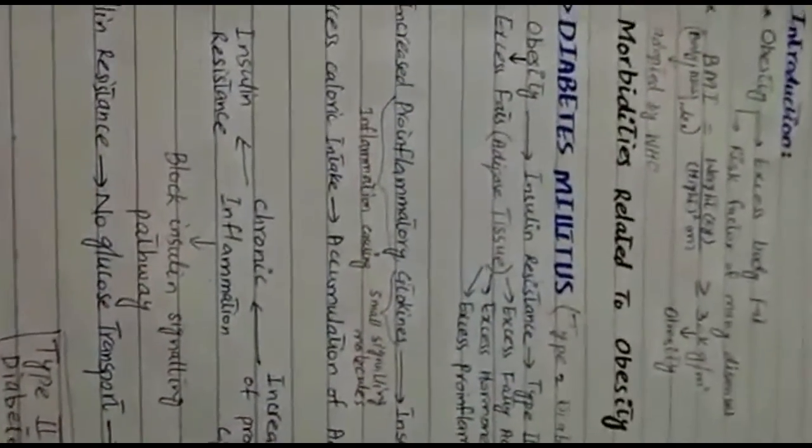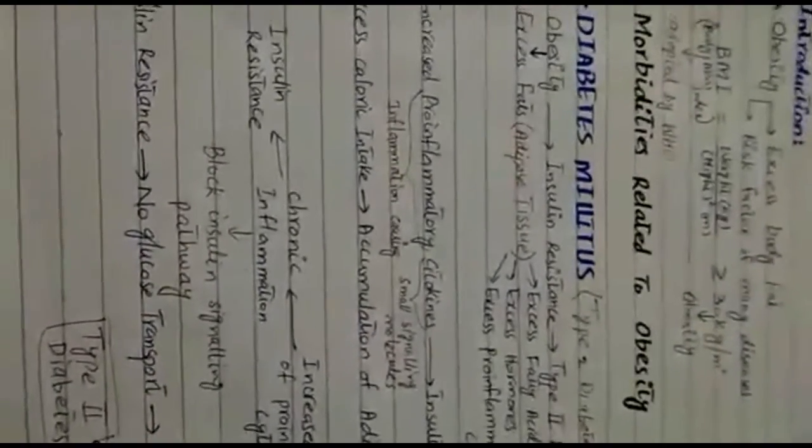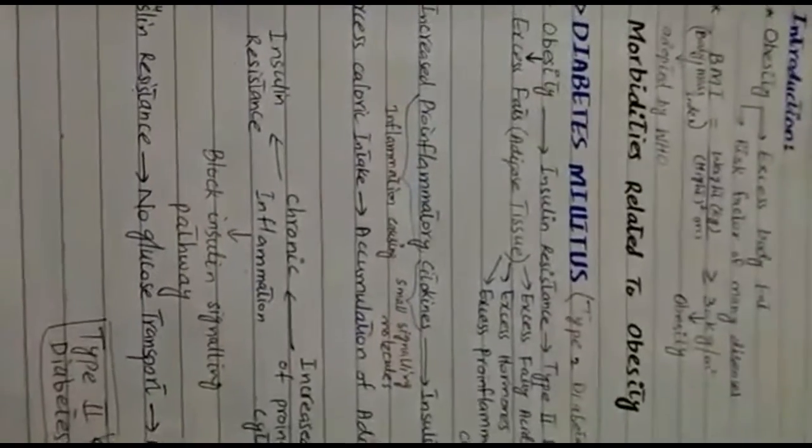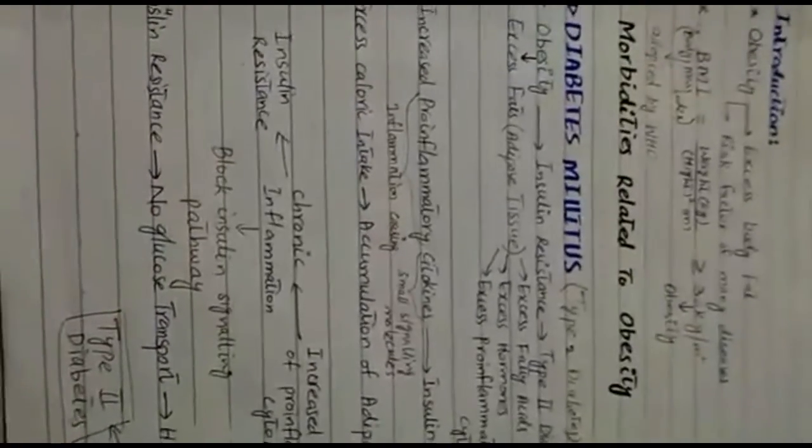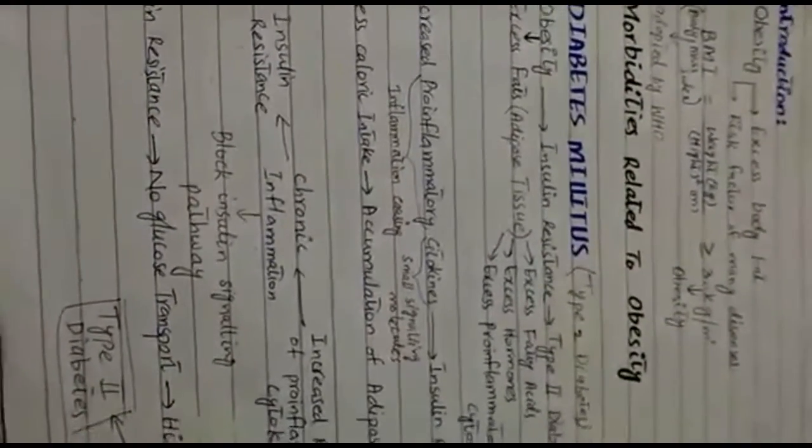Obesity is actually called the mother of diseases. It causes many diseases. One of them is shown here, diabetes mellitus. Others include hypertension, osteoarthritis, blood diseases, heart diseases, cardiovascular diseases, and many others are included in this list.